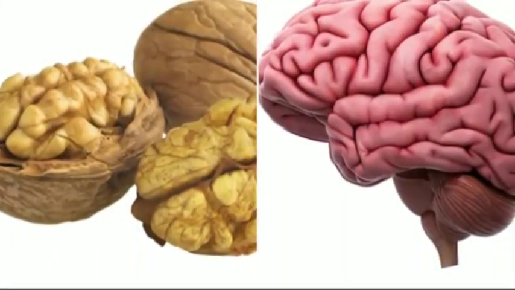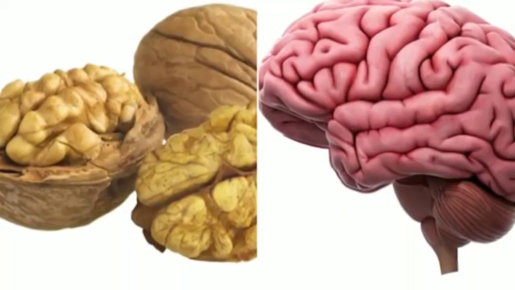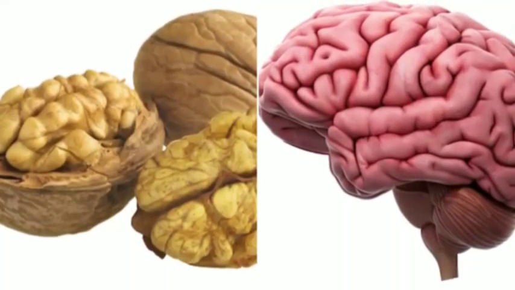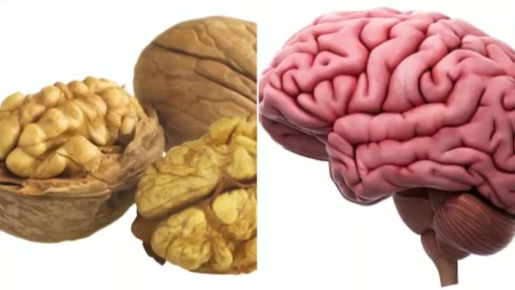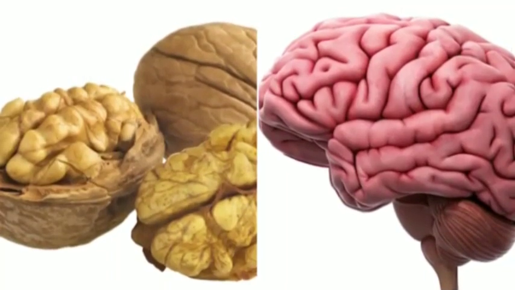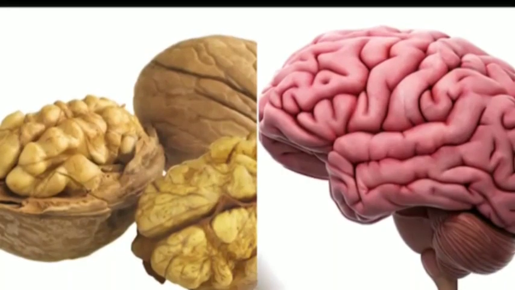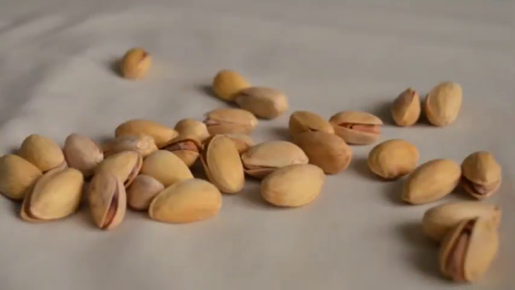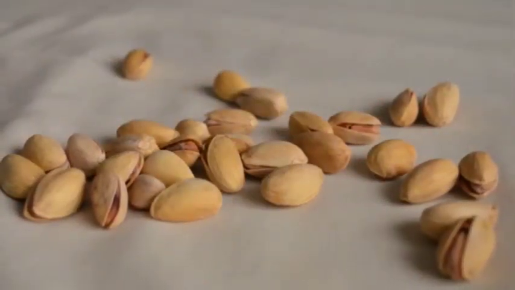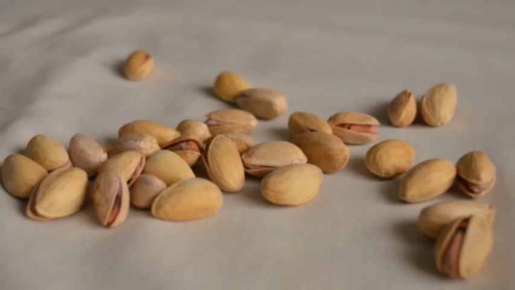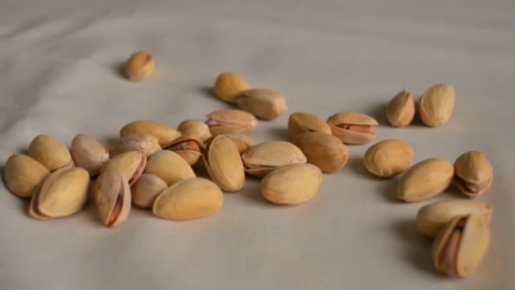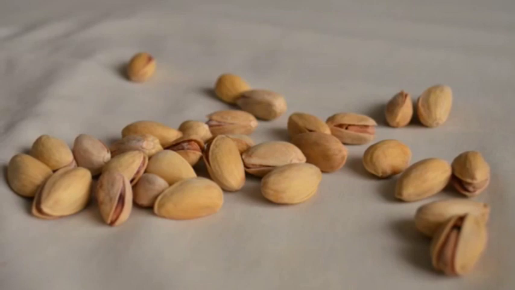So the walnut also looks very similar to our brain. So this is how the walnut looks like and how a human brain looks like. So you can find that there's a lot of similarity between these two. Okay. So both of them look quite alike. So moving on with the next dry fruit.